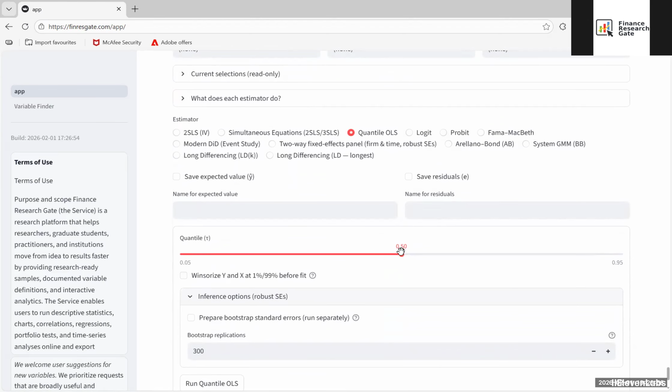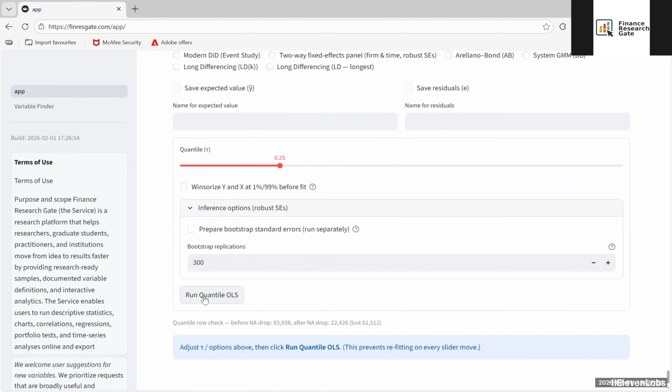So, for instance, if I were to select the number 25, what that signifies is that my research is focused on examining the influence of financial leverage, specifically on the 25th percentile within the overall distribution of investments. So, my primary focus is on firms at the 25th percentile of investment. This means I'm selecting the lowest quartile, or the bottom 25% of the entire distribution of the Y variable. The core question I'm investigating is how this characteristic ultimately influences their overall investment patterns.